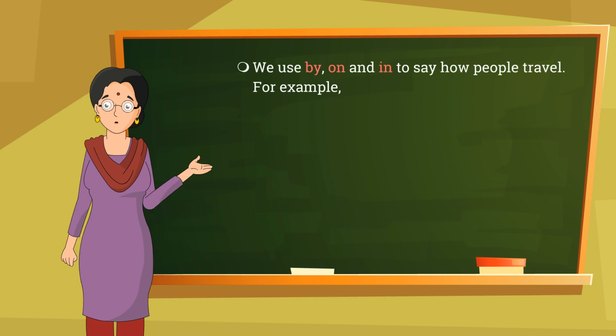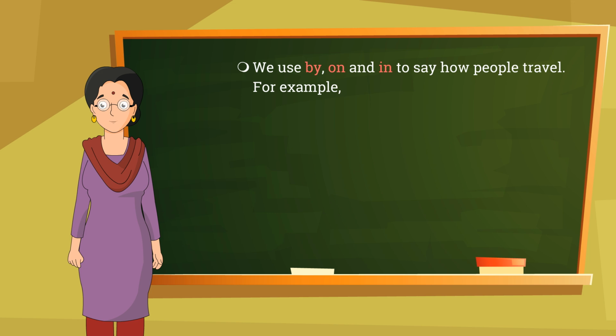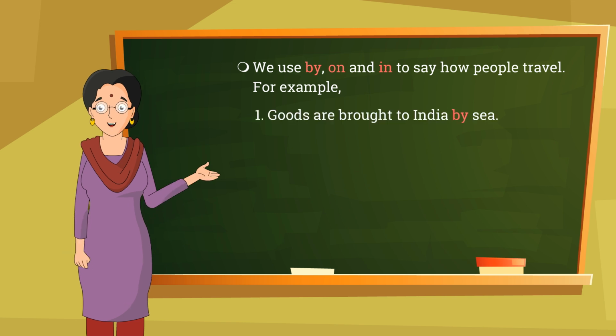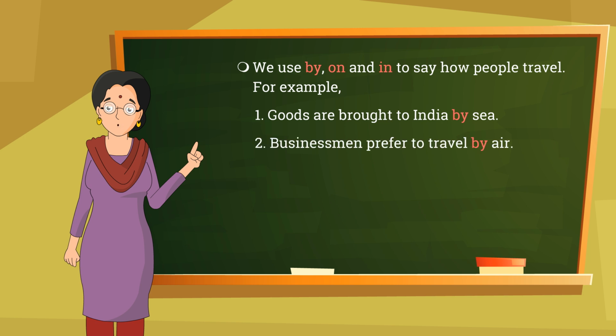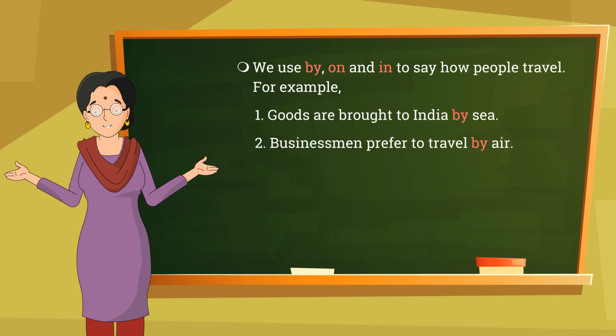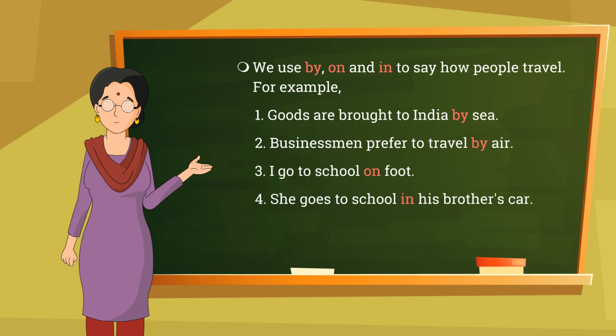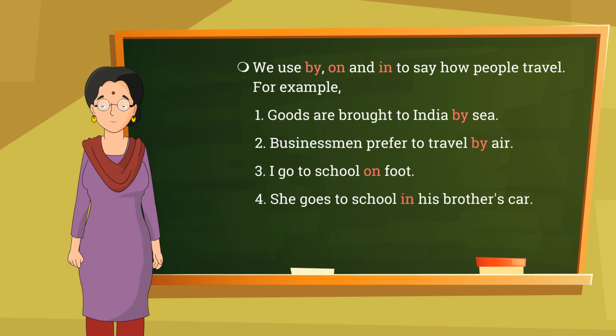We use by, on and in to say how people travel. For example, goods are brought to India by sea. Businessmen prefer to travel by air. I go to school on foot. She goes to school in his brother's car.